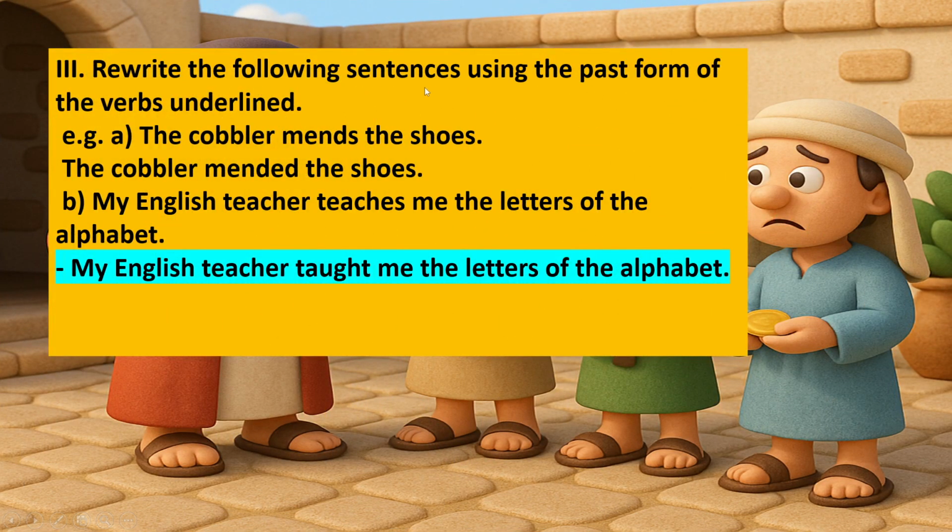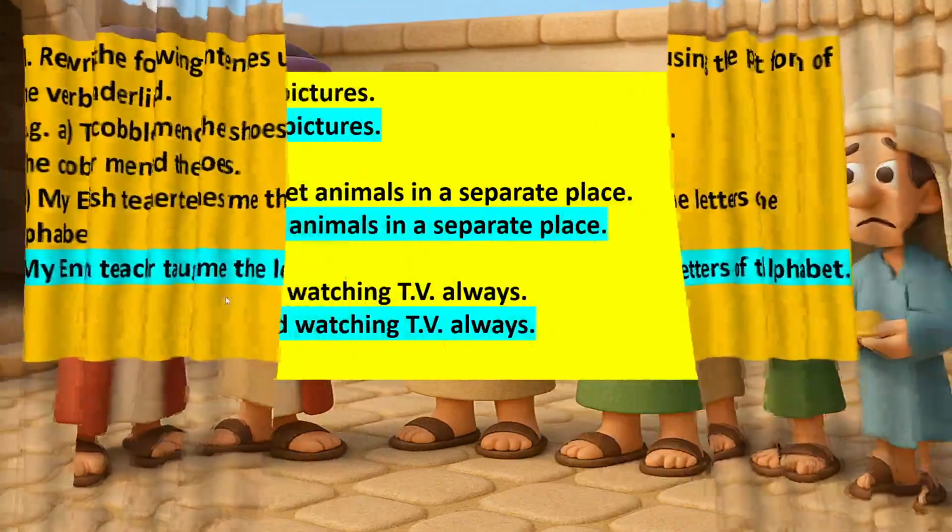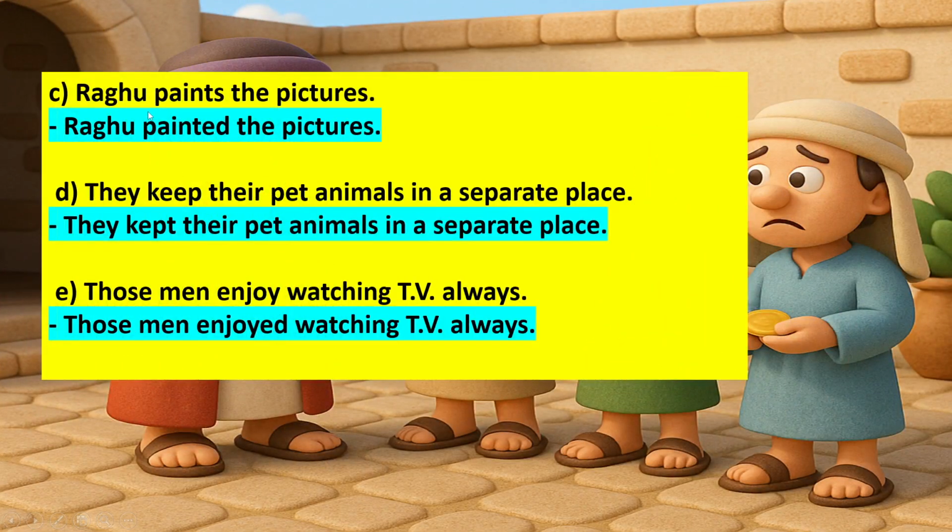Third one, rewrite the following sentences using the past form of the verbs underlined. Example A. The cobbler mends the shoes. The cobbler mended the shoes. It is past form. B. My English teacher teaches me the letters of alphabet. Past is: my English teacher taught me the letters of alphabet. C. Raghu paints the pictures. Raghu painted the pictures. Past.